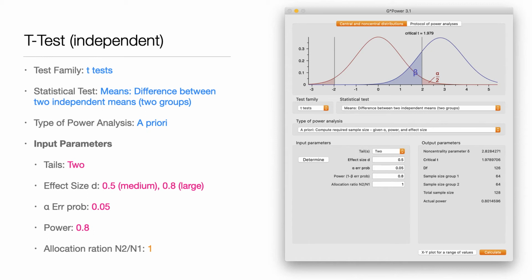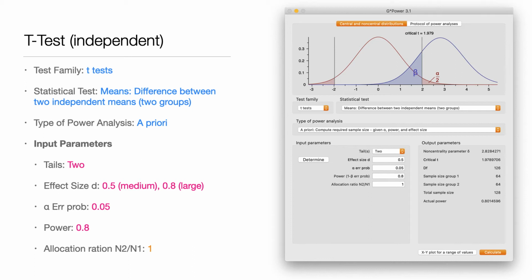When you're running an independent t-test, it's very similar, but we're going to be choosing a different test. It's the between groups, two independent means, so two groups. Still an a priori, we're still using two tails, still using an effect size of 0.5 medium, still using an alpha of 0.05, and still using a power of 0.8. What's different with the independent is that we're going to have an allocation ratio between the groups. So because we're using different size groups, there's going to be a ratio.